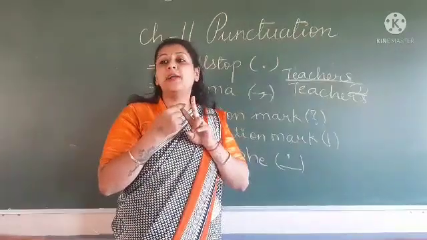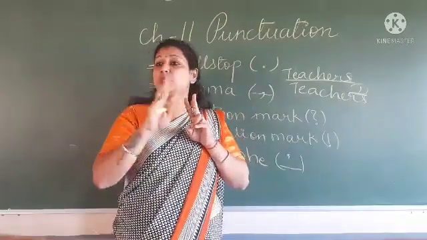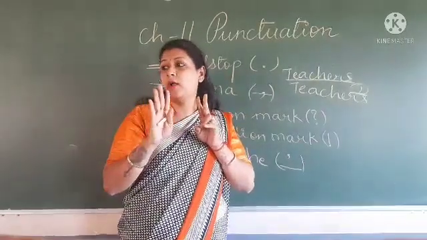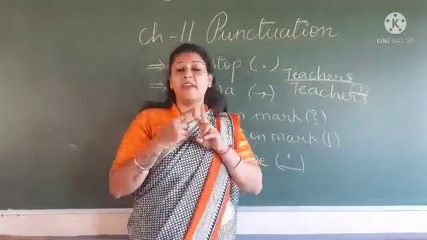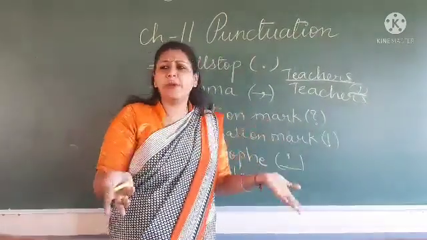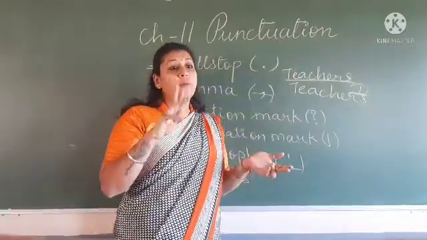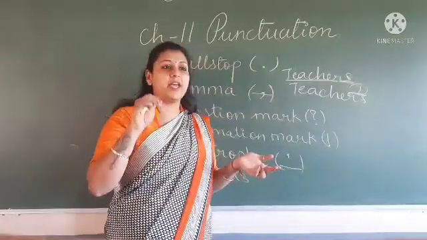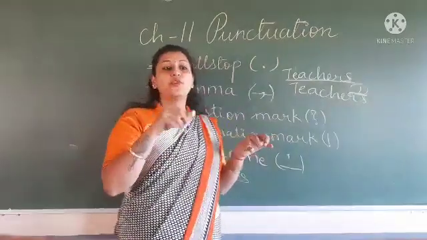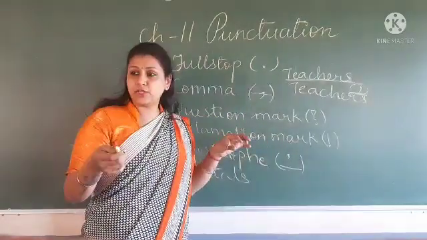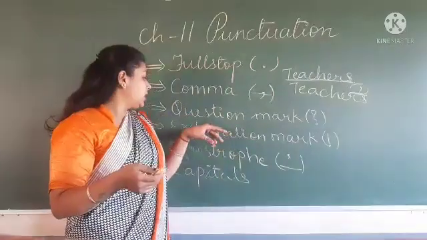When there are more than two things. अगर दो चीजें हैं तो I will use and. I have red and blue pencil. दो चीजों के लिए यूज नहीं होता है comma. Never use a comma between two things. When I say I am having red and blue pencil, so only two. When more than two things are there, that time you will put commas. Understood?